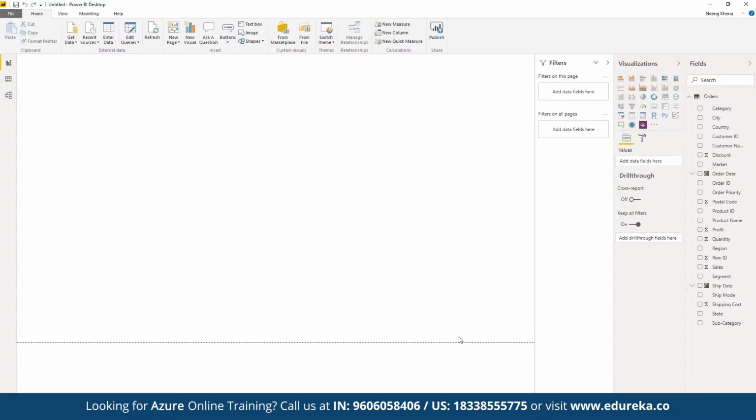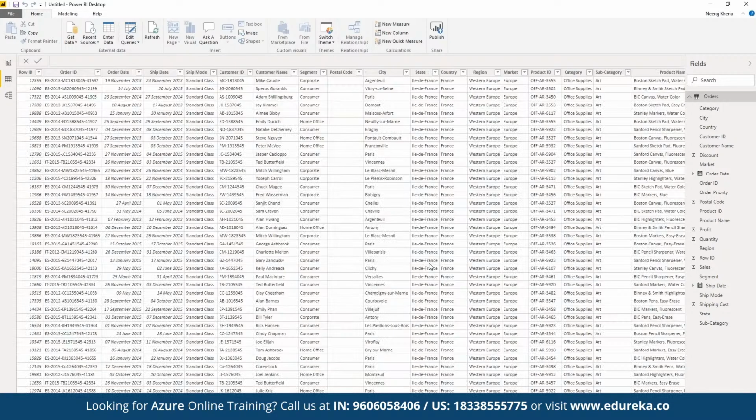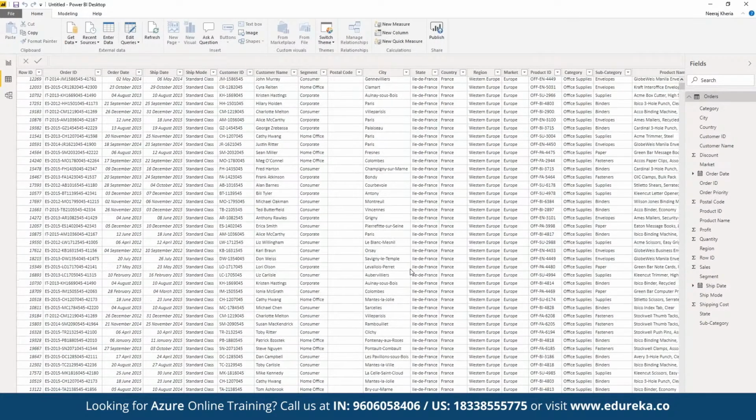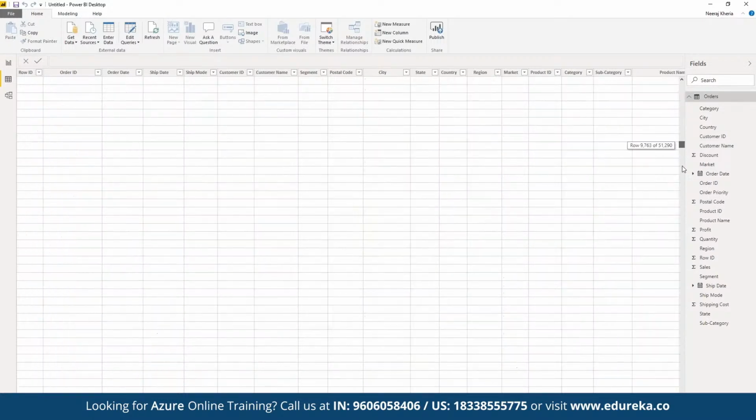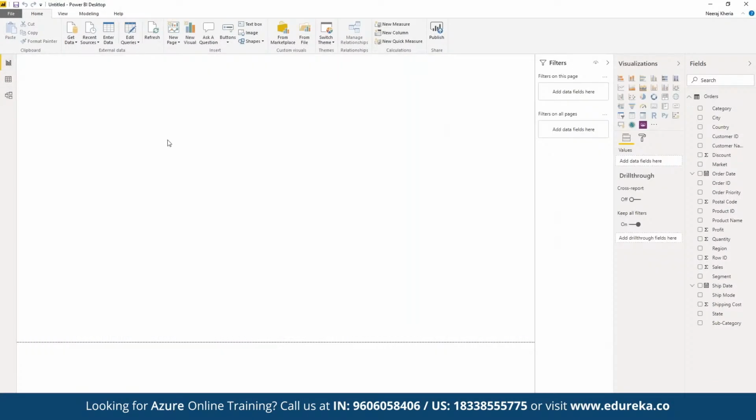All right, now once the table has been loaded, we can see all the columns available on the right side. To visualize the entire data set, we can click on this option which says data. Here we can see the entire data set in terms of the rows and columns that we have currently imported. As you can see, there are currently 51,290 rows available in the data set that we have imported as part of our Power BI desktop. Now, once we have imported the entire data set, we can come back to our visualization screen where we can start creating multiple reports out of it.